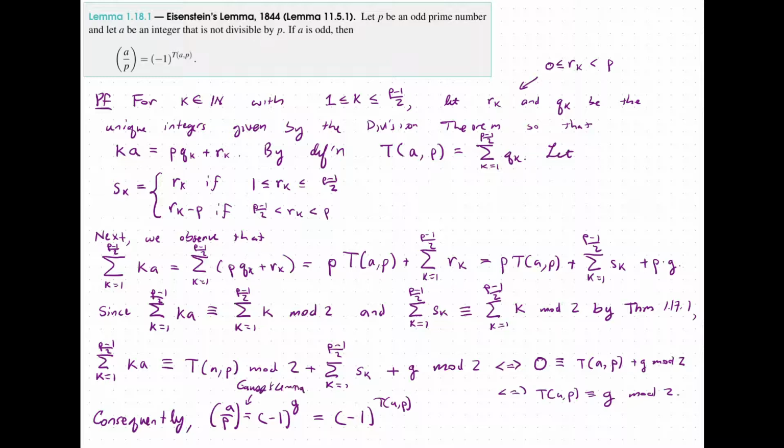By what we just saw, t of a comma p is congruent to g mod 2, so they have the same parity. g is even if and only if t of a comma p is even. And so we have now proven Eisenstein's lemma. We now have that this Eisenstein value of a at p has the same parity as g, and we have a new way of computing the Legendre symbol. So now let's tie that in with lattice points.